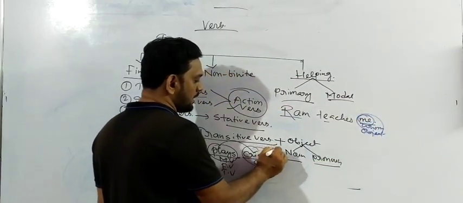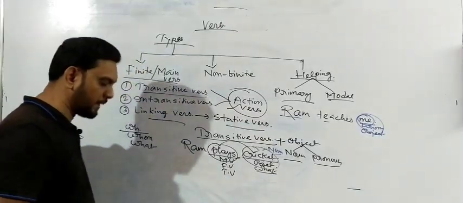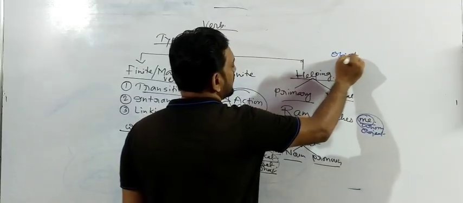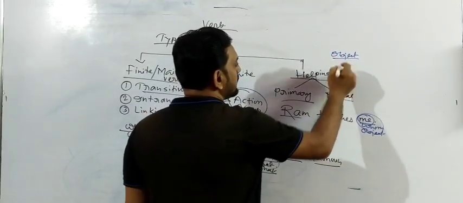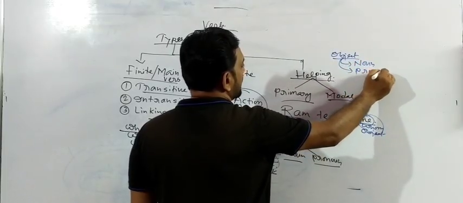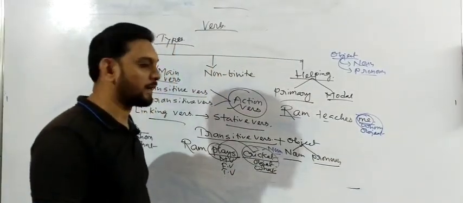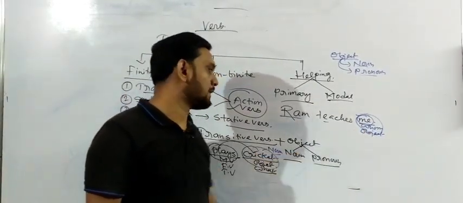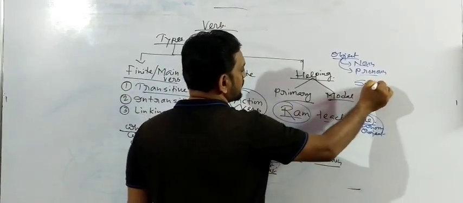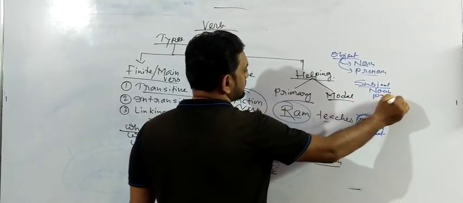Cricket is a noun. The object is a noun. Always remember, I have already made several videos on this topic: subject and object are always either a noun or a pronoun. Object will be either a noun or a pronoun. Always remember this point. Okay, so me is the object and the object is a pronoun, known as the object pronoun. Ram is the subject over here, and the subject is a noun. The subject is also always either a noun or a pronoun.